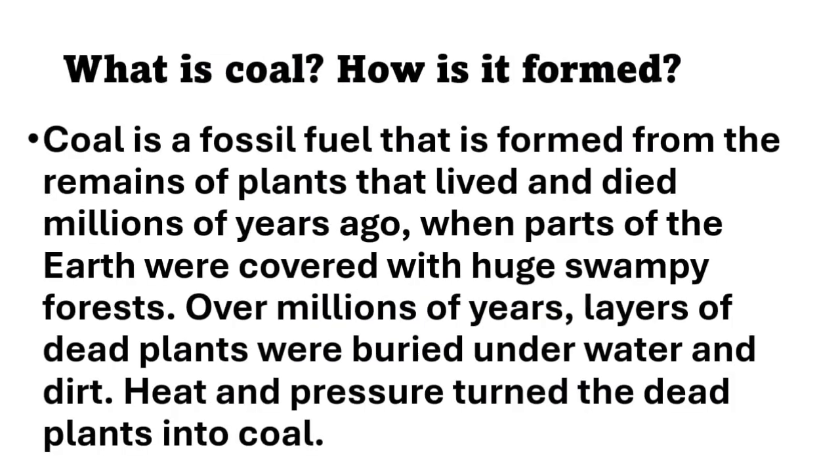What is coal? How is it formed? Coal is a fossil fuel that is formed from the remains of plants that lived and died millions of years ago, when parts of the earth were covered with huge swampy forests. Over millions of years, layers of dead plants were buried under water and dirt. Heat and pressure turned the dead plants into coal.